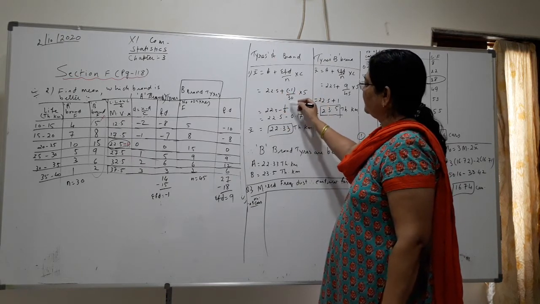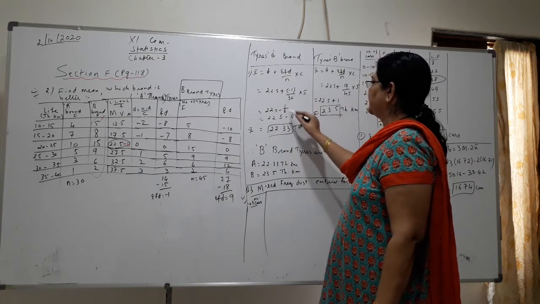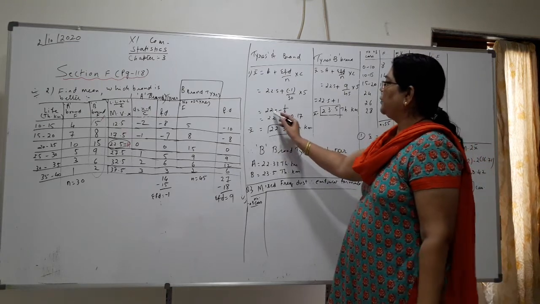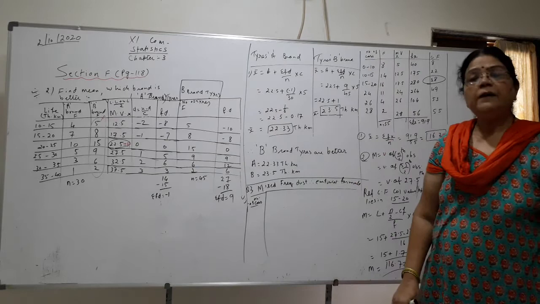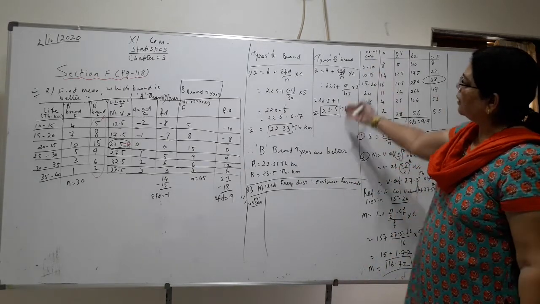So 5 ones are 5, 6 are 30. So 1 upon 6, and if you divide, you will get 0.17. And 22.5 minus 0.17, you will get 22.33 thousand kilometers for A. In the same way, work out for B.